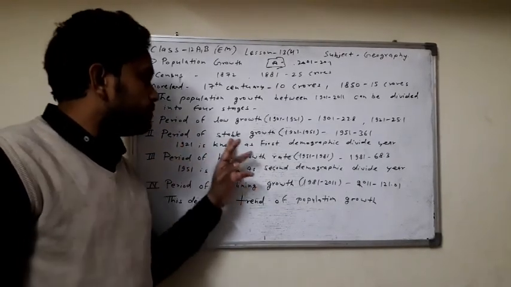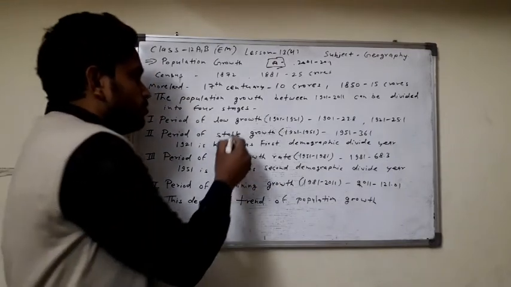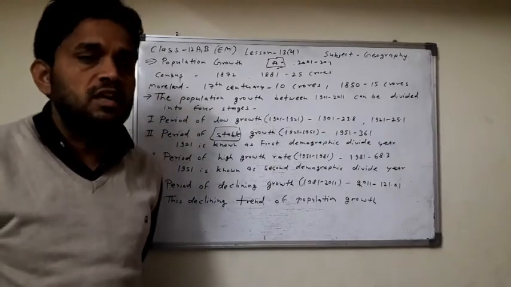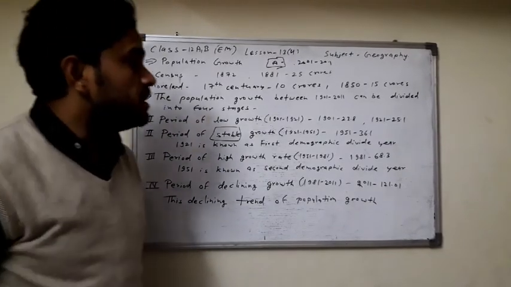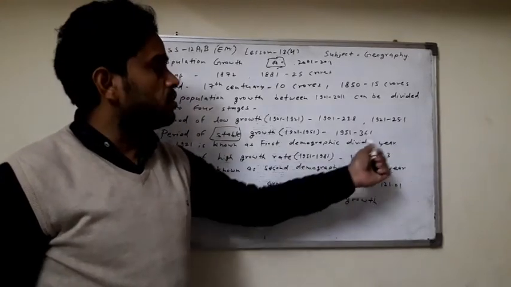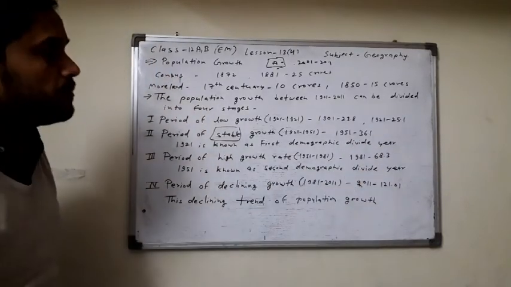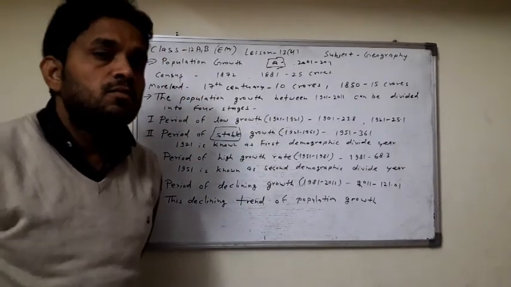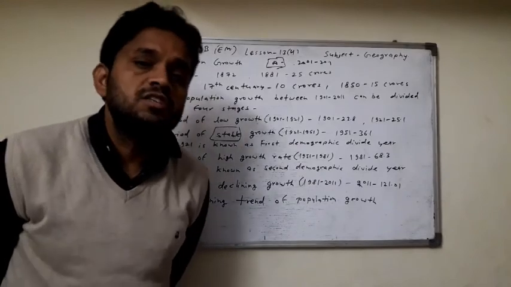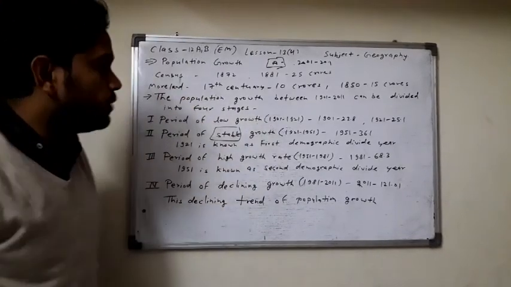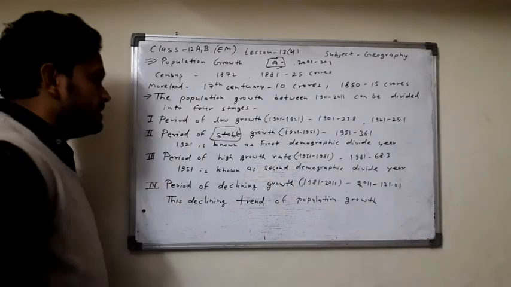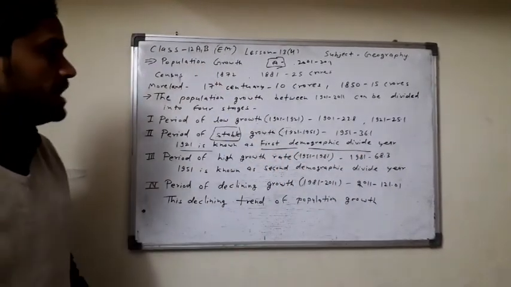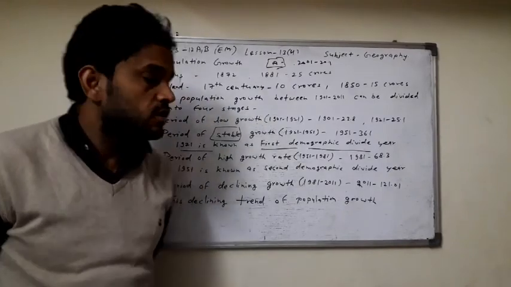Second stage, period of stable growth. Here the population growth rate is stable and the population increases. In 1921 the population was 25.1 crore. By 1951 the population increased by approximately 11 crore. According to the 1951 census, the population of India is 36.1 crore. And 1921 is known as the first demographic divide year, the great demographic divide year.